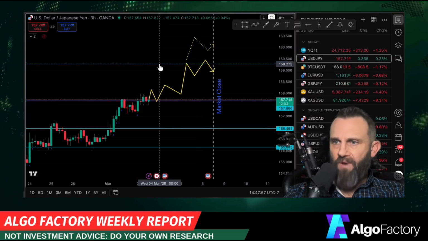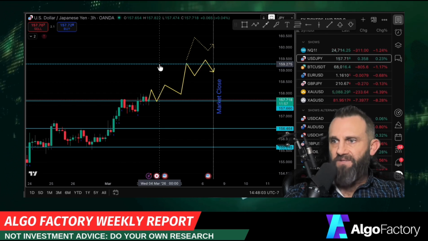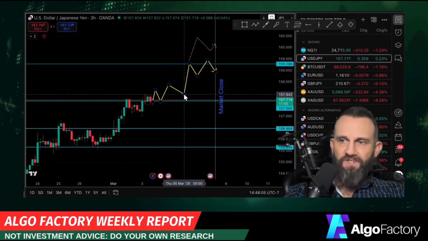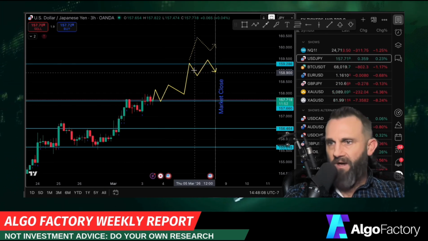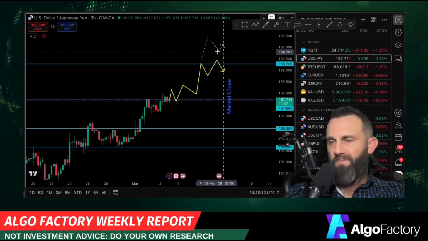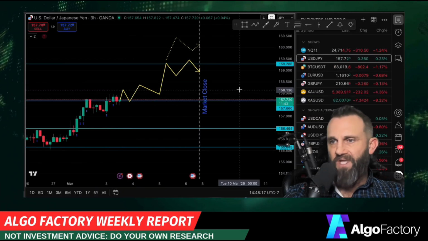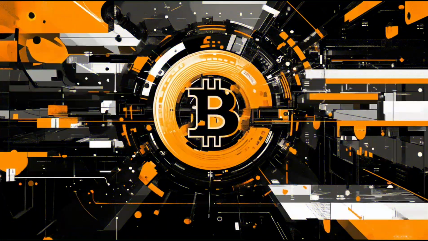The upper bound right now is 159.275. That's 159.275 Japanese yen to the dollar. So if price hits that, it might go ahead and knock its head, but I think it'll continue to try to break that. And if it does, it might just go slightly above. I don't think we have a ton of room for this to go up this week, but that's what I expect. Let's take a look at Bitcoin.